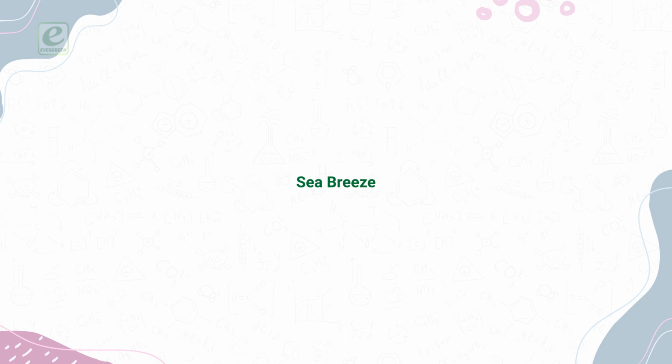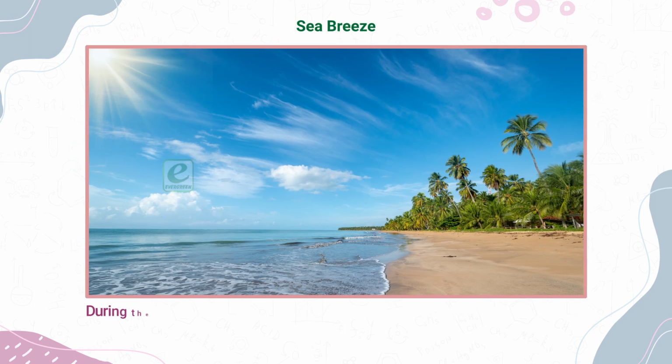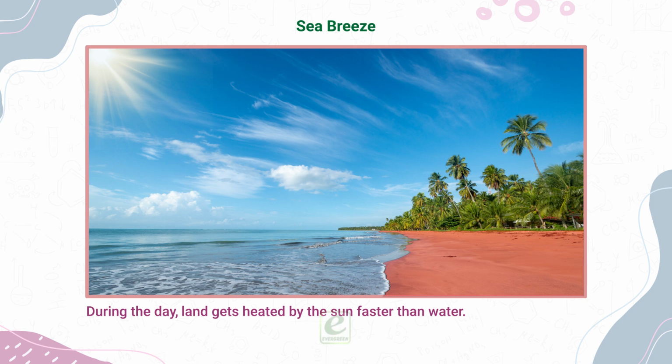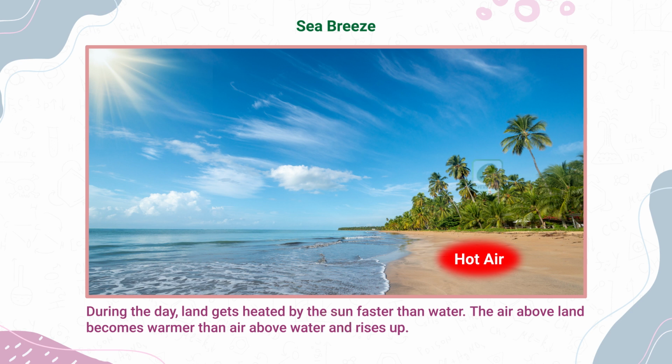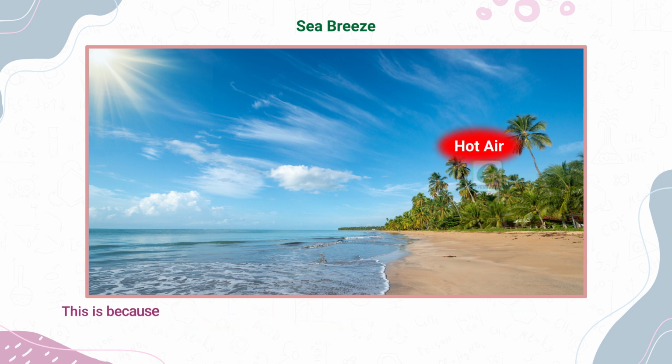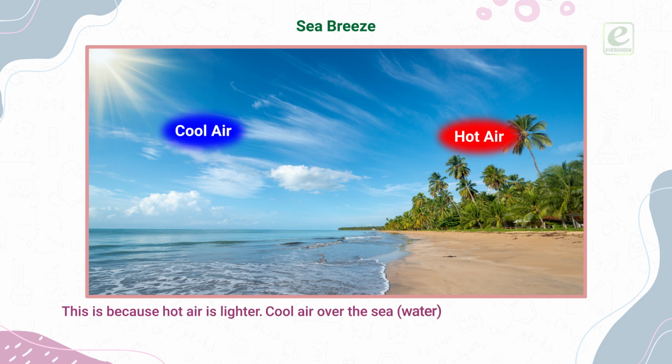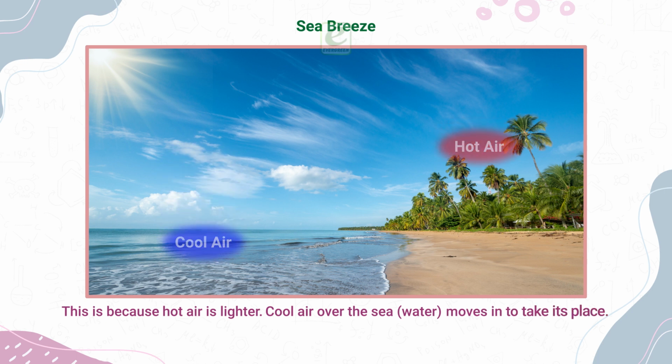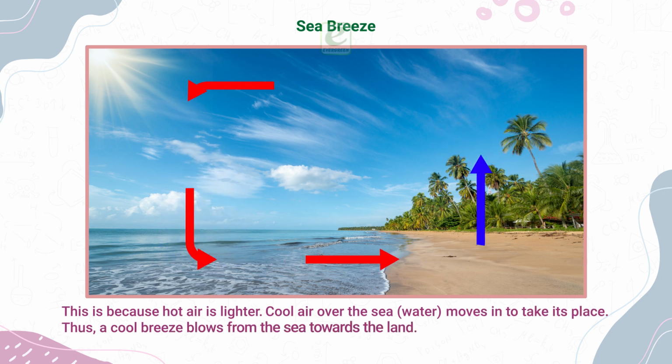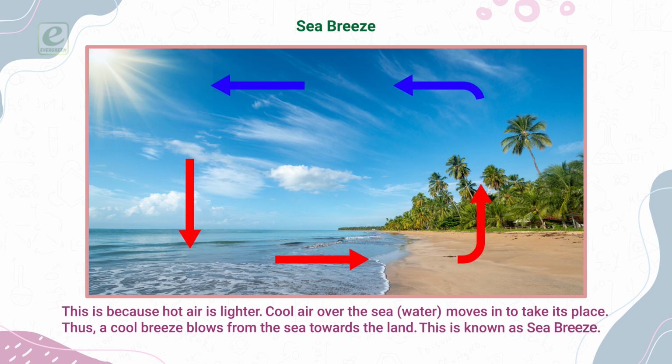Sea breeze. During the day, land gets heated by the sun faster than water. The air above land becomes warmer than air above water and rises up. This is because hot air is lighter. Cool air over the sea water moves in to take its place. Thus, a cool breeze blows from the sea towards the land. This is known as sea breeze.